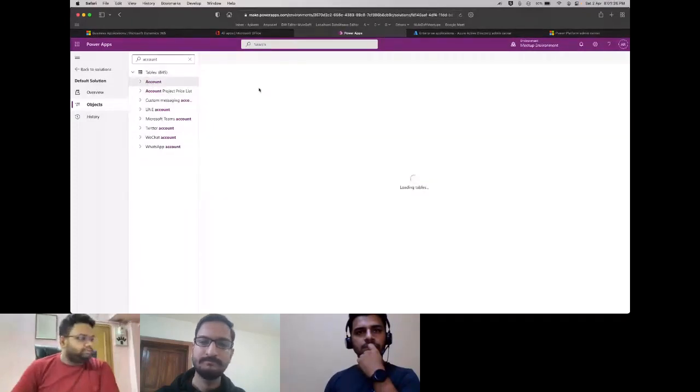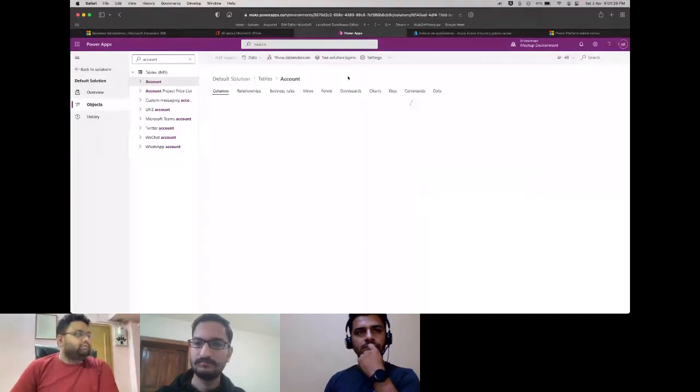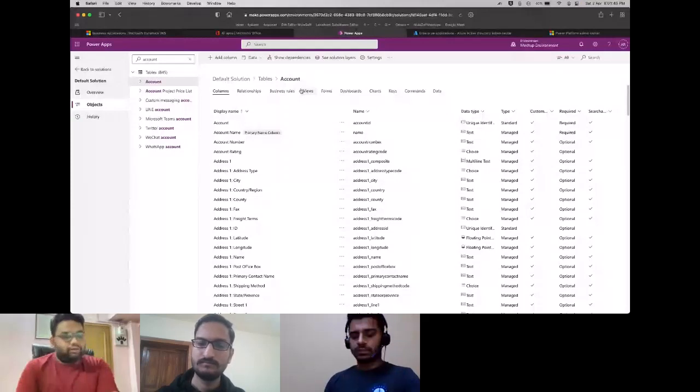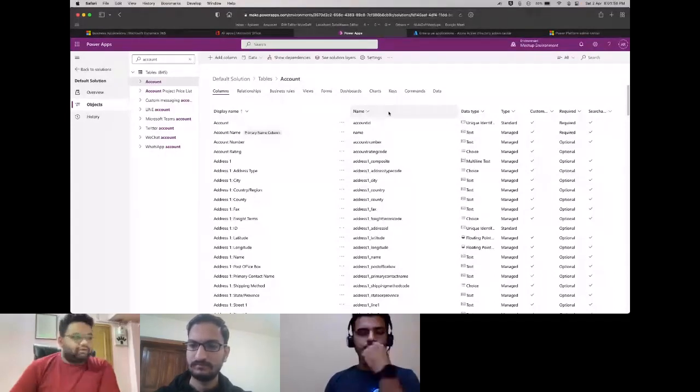And again, this is the structural view of it. In the first tab that it loads, it will show you the columns. Just give it a second. Yeah. On the left-hand panel, these are our display names. This is what you see on the front end, what you navigate. The name column is the actual API name. This is what we are going to use to query these records, to insert these records, or whatever operations we are going to do inside MuleSoft. Then there are the data types, and whether they are required or optional, and so on.